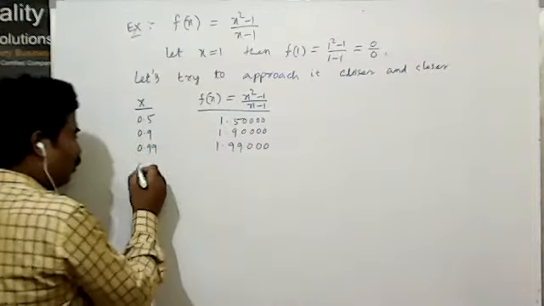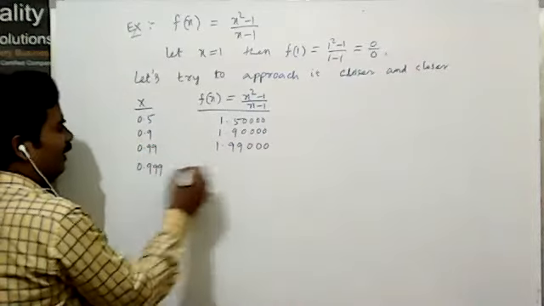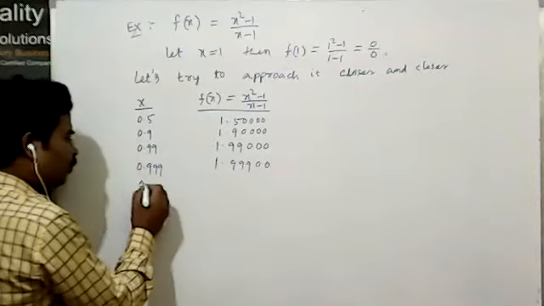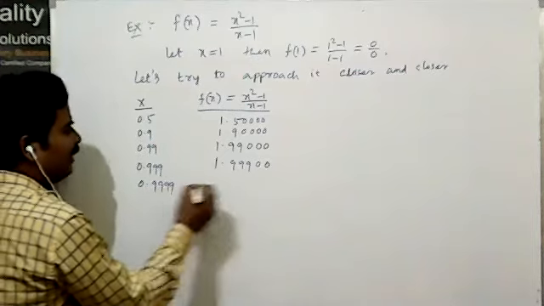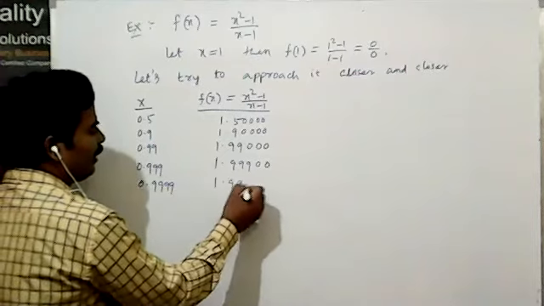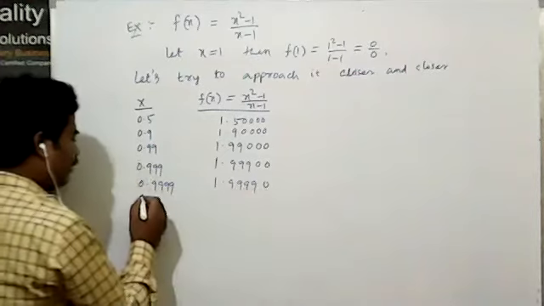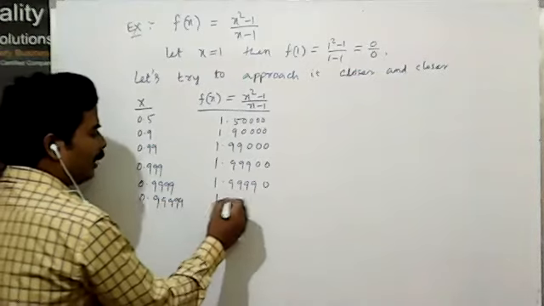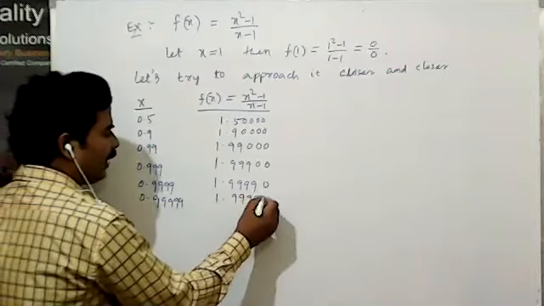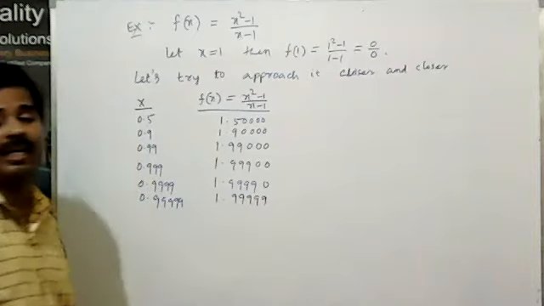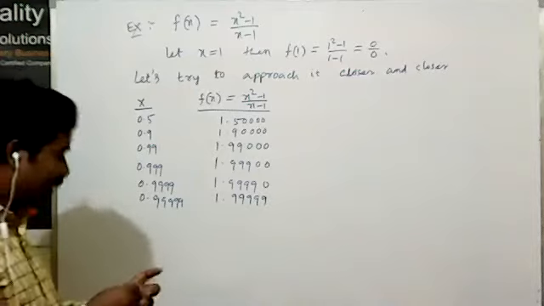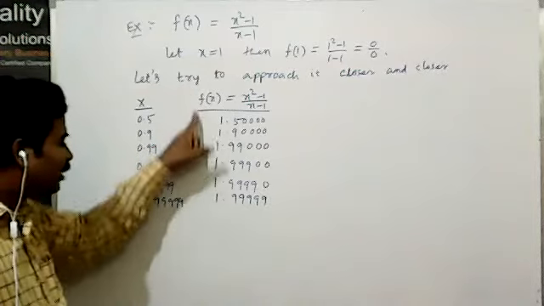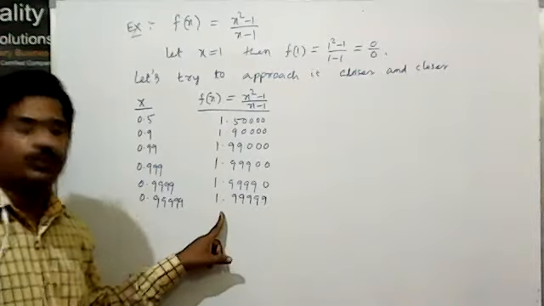If you put 0.999, it comes to 1.999. Suppose you put 0.9999, then it comes to 1.9999. It means when x is closer to 1, the value of f(x) is also closer to 2.